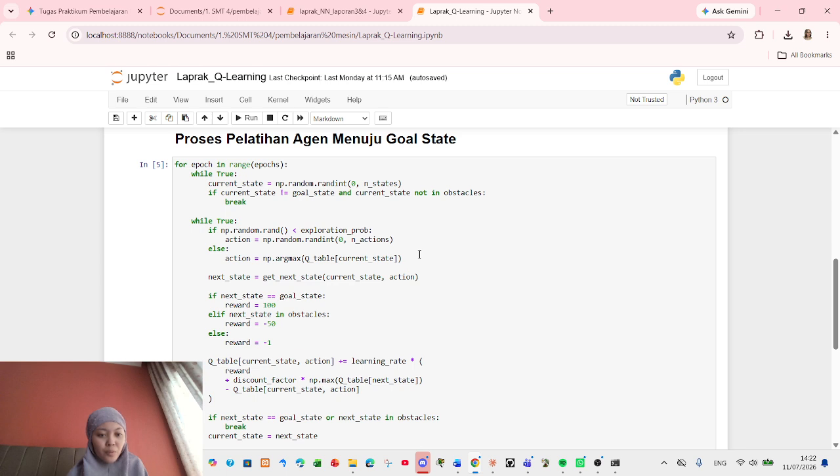During the training loop, the agent uses an epsilon-greedy strategy to either explore new paths or exploit the current values in the Q-table. If the agent hits the obstacle, it receives a heavy penalty of minus 50, while reaching the goal rewards it with 100 points.